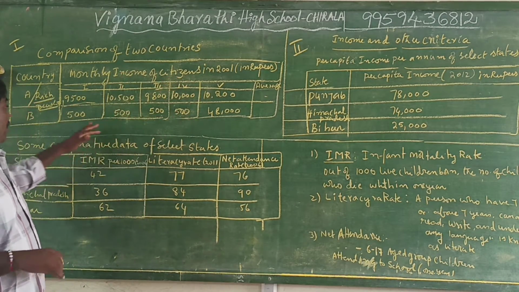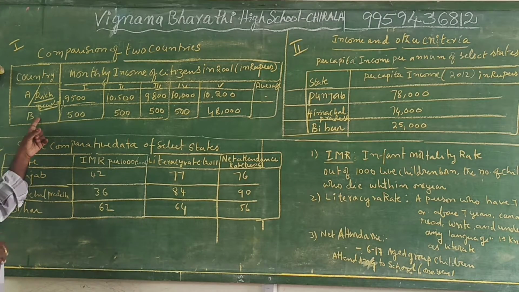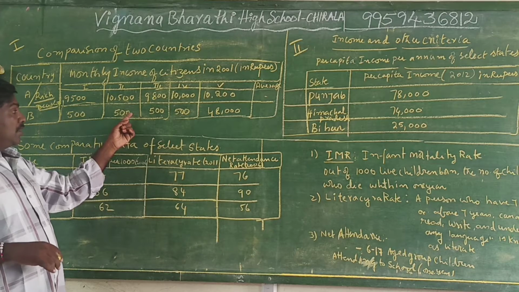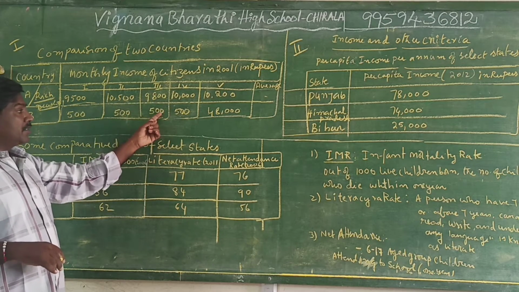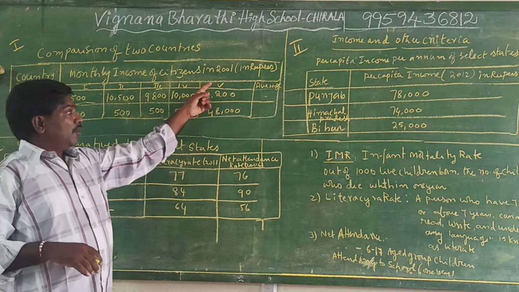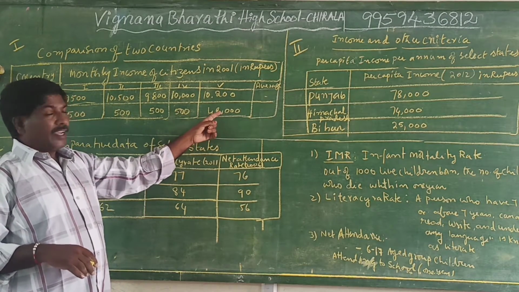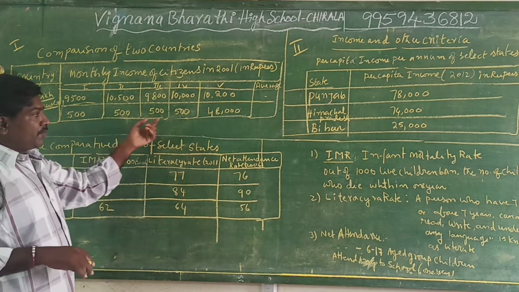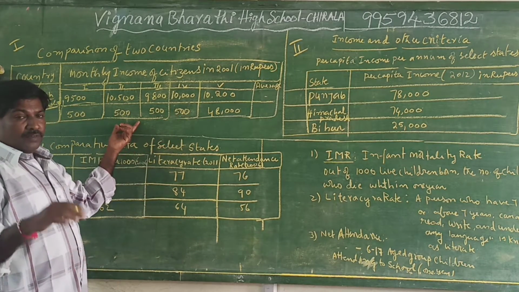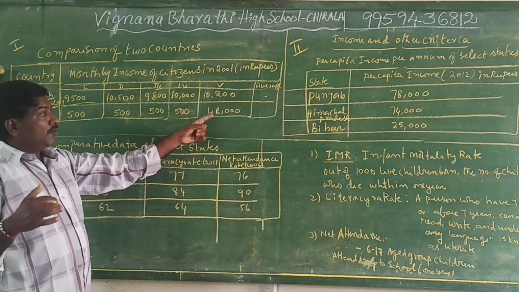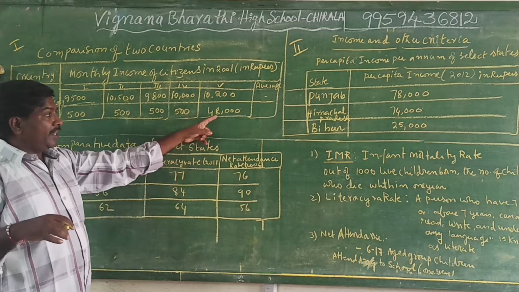Later, country B: the first person's income is 500, the second person's income is 500, the third person's income is 500, the fourth person's income is 500 and the fifth person's income is 48,000. It seems that the majority, 4 members out of 5, have very low income, which cannot be compared with the fifth person's income. Only one person's income is 48,000.